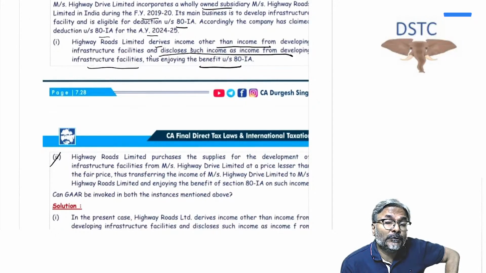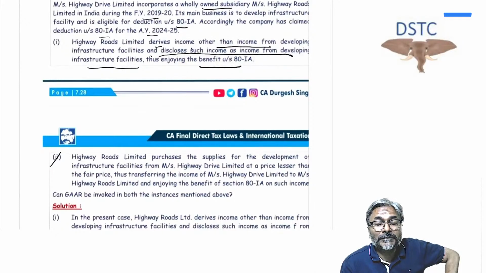Now, students, if you have read this ATIA provision, there is already a specific provision which targets this kind of scenario. That if there is a transaction between entities having a close connection which results in more than the ordinary profit, then such transaction will be determined on the basis of fair market value.